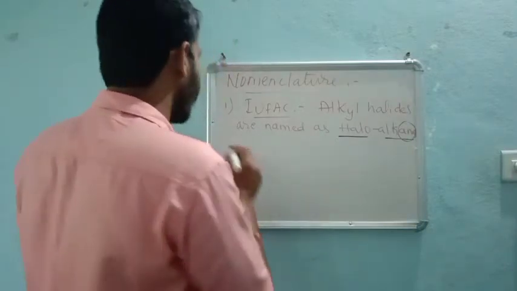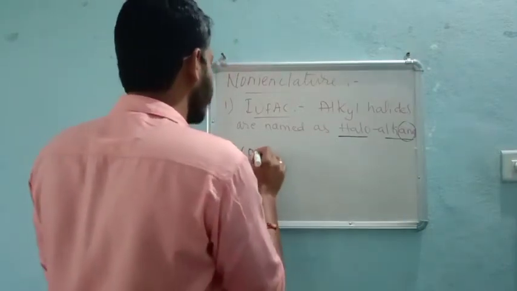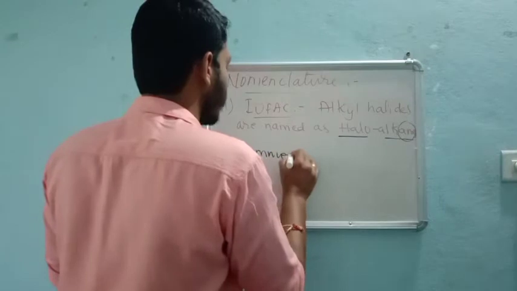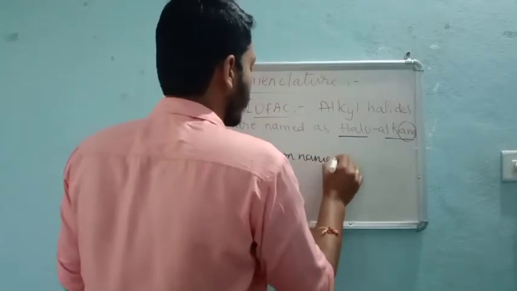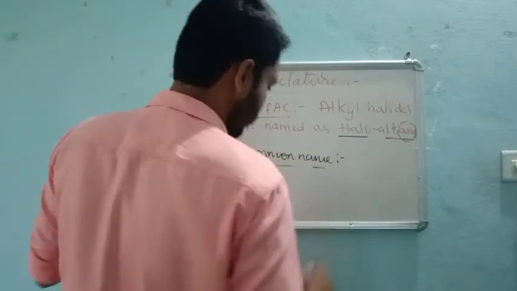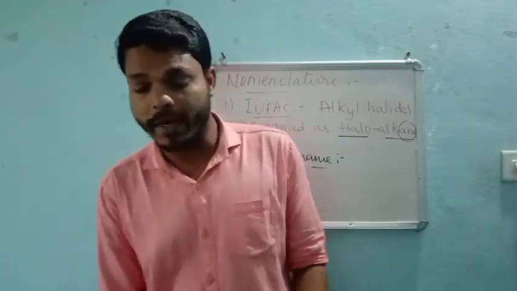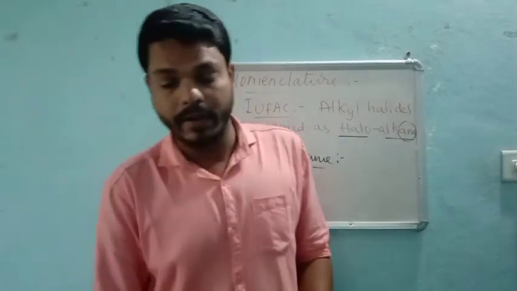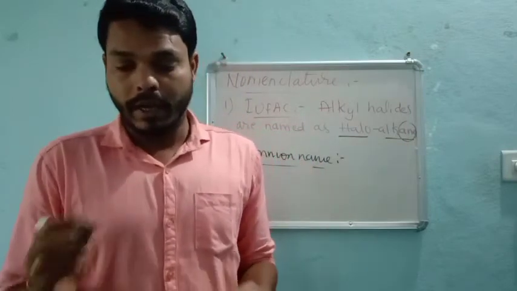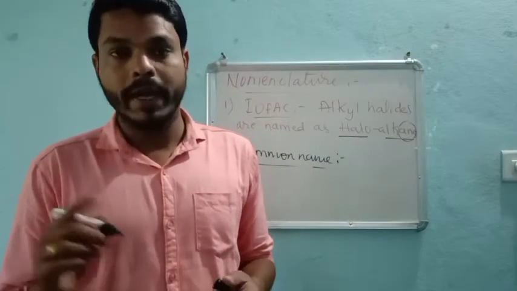And the second one is the common name, or trivial name. In the common name, alkyl halides are named by naming the alkyl group followed by the halide.